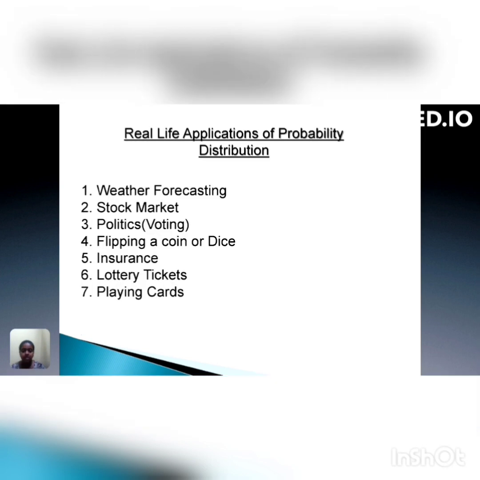The real life applications of probability distribution are weather forecasting, stock market, politics for voting to find out the probability of the winning party, flipping a coin or dice, insurance, lottery tickets, playing cards.